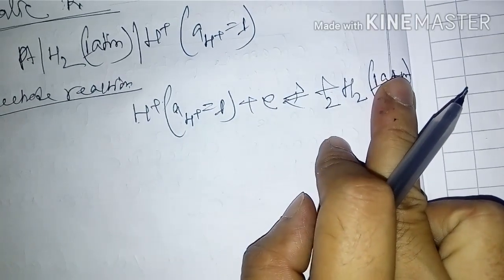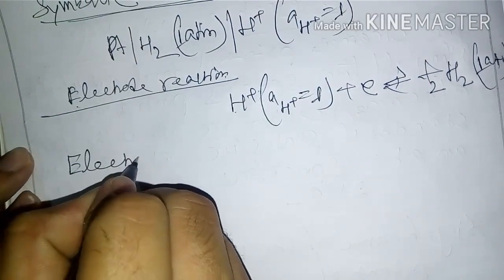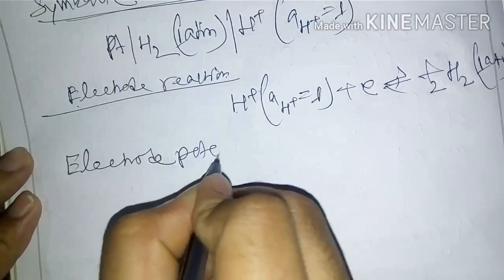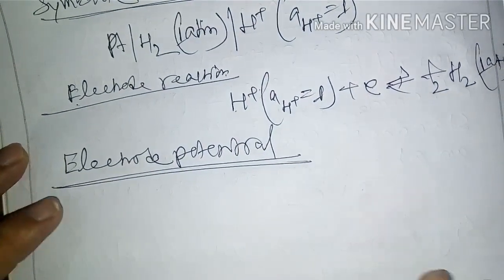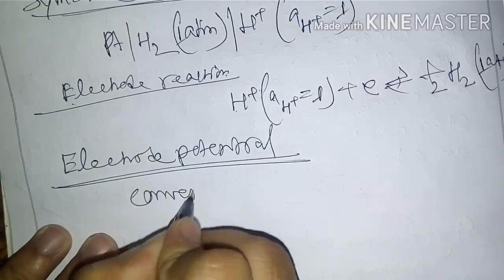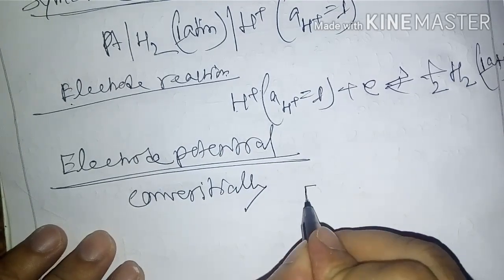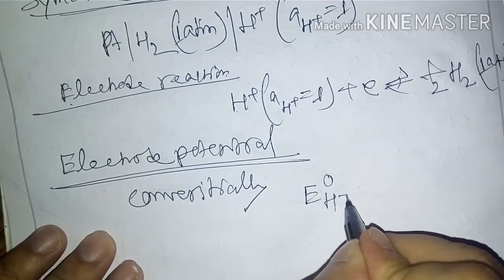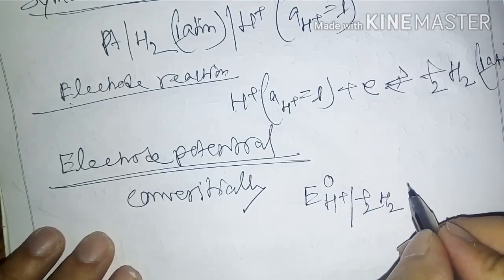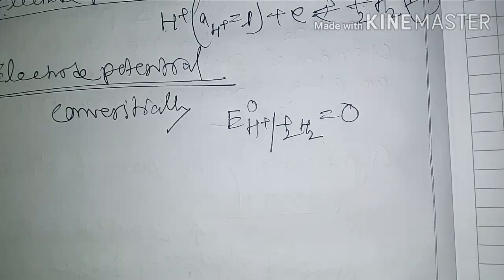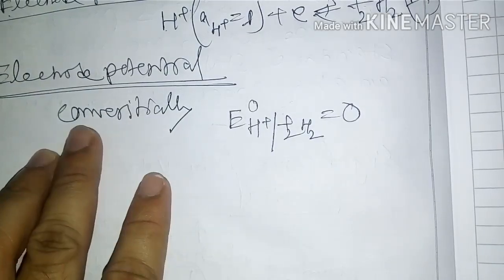After that, the electrode potential. Conventionally, E naught of H plus, phase boundary, half of H2, equals 0.